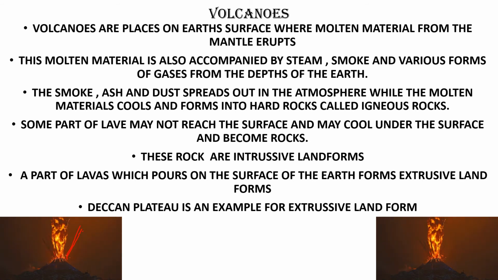These rocks are called intrusive landforms. Some of the molten material cannot come out and reach the surface of the earth, so it stays inside that volcano only. It stays back inside that volcano, and that is called intrusive landform. And a part of lava which pours on the surface of the earth forms extrusive landforms.